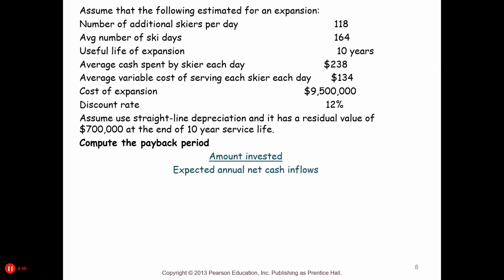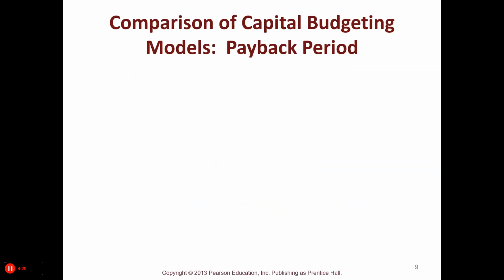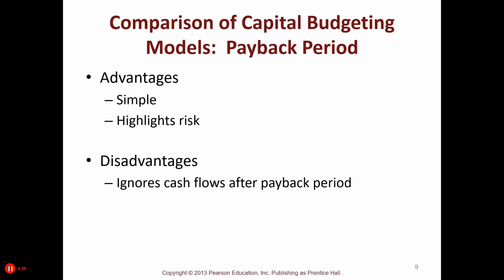So first we're going to look at payback. So we just need the amount invested divided by the expected annual net cash flows. So in this example, we're going to get our money back in a little under 5 years. Is that good or bad? It depends what we're comparing it to. Now, the advantages of this method, again, is it's simple and it highlights risks, i.e., how long does it take to get your money back? The disadvantage is it ignores cash flows after the payback period, and it ignores the time value of money. Time value of money is $1 today is worth more than $1 in the future because of interest.